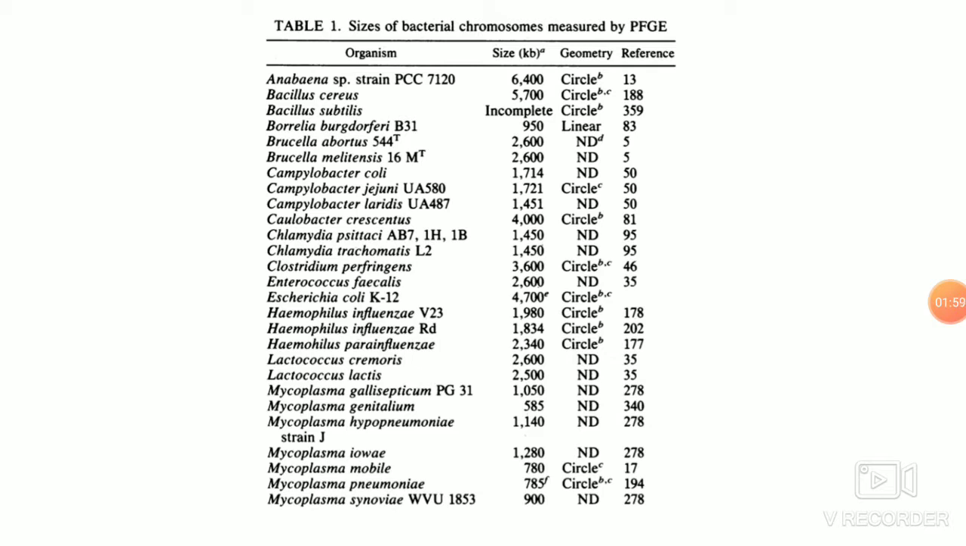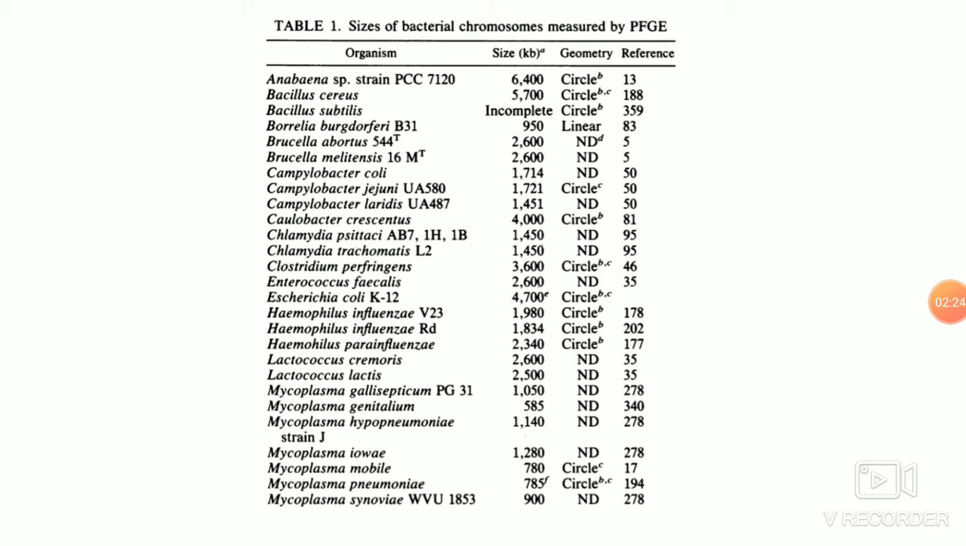So the type of genome also is varied. Some have linear genomes, some have circular genomes. Like you have the circular genome of Bacillus subtilis, and you have a linear genome in Borrelia bacteria. Certain species of Campylobacter have circular genomes, and then Escherichia coli, containing 4,700 kilobase pairs, is circular in genome.